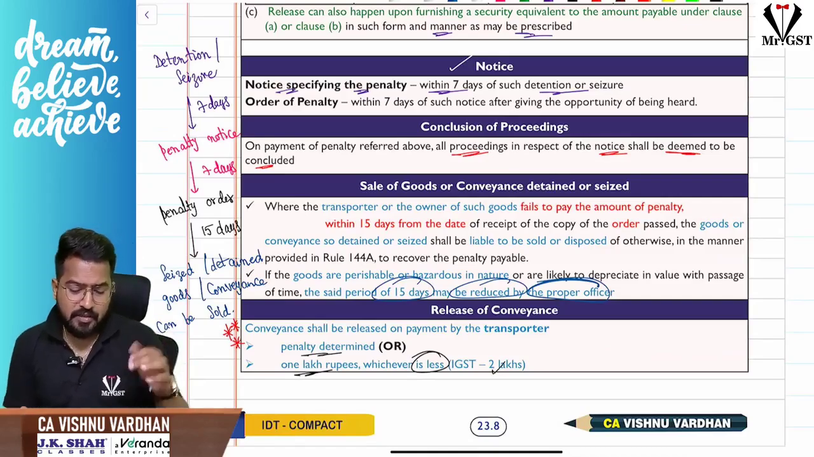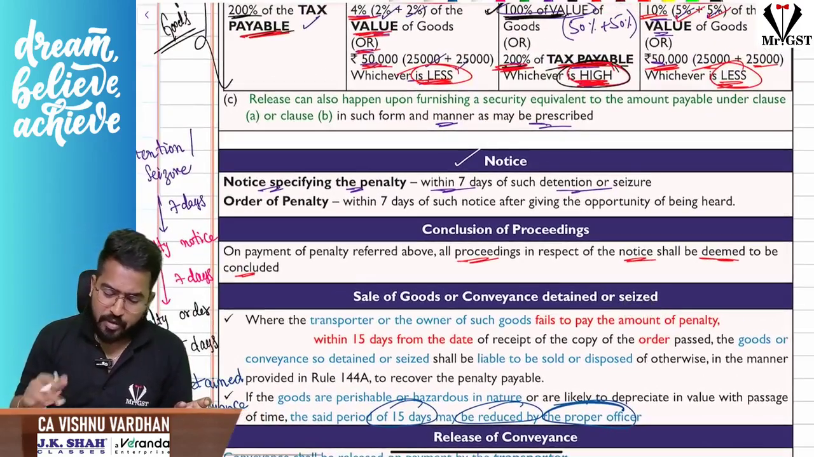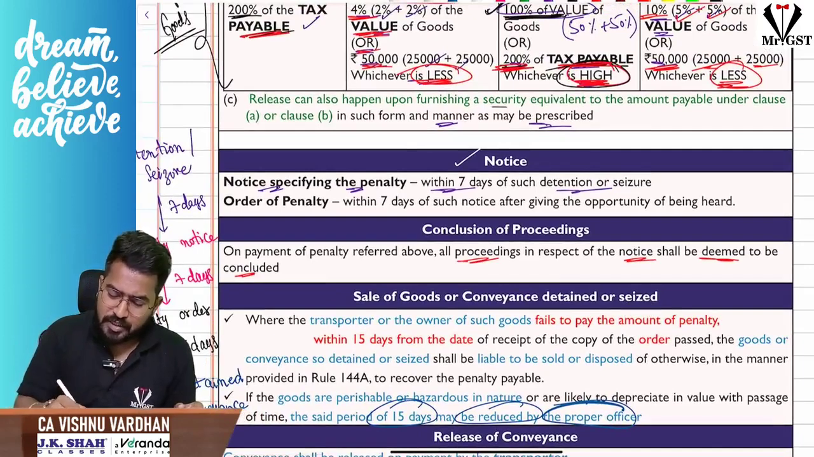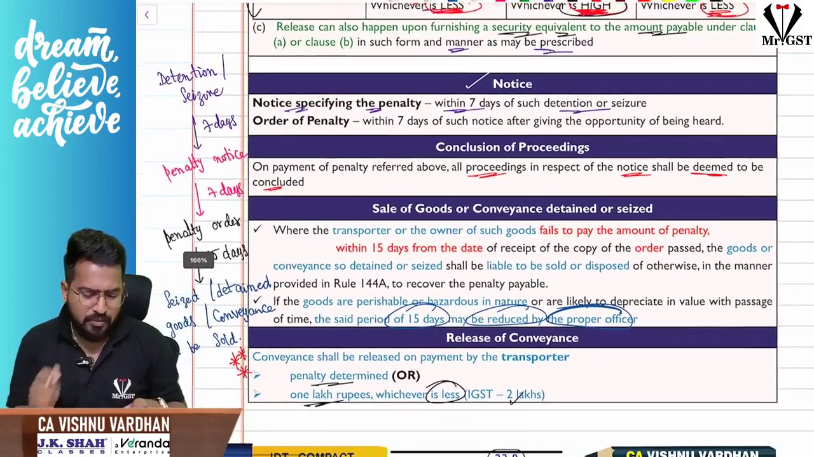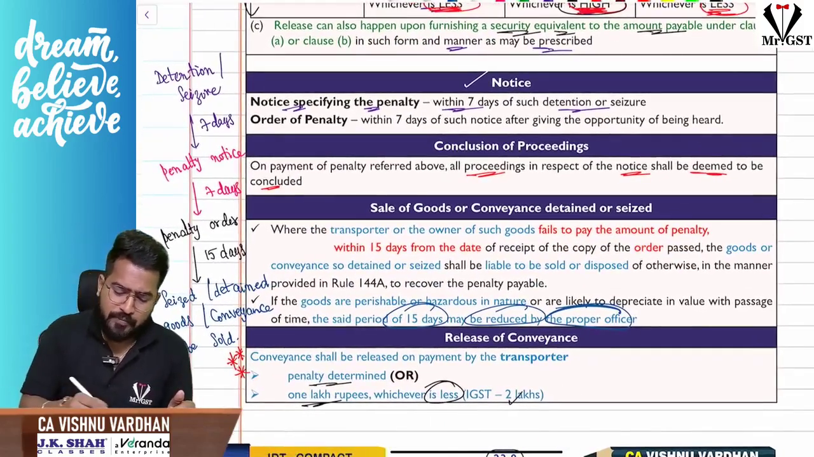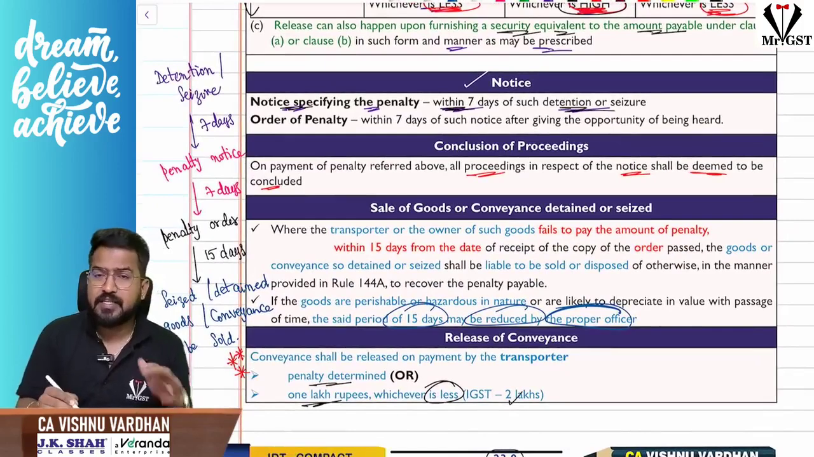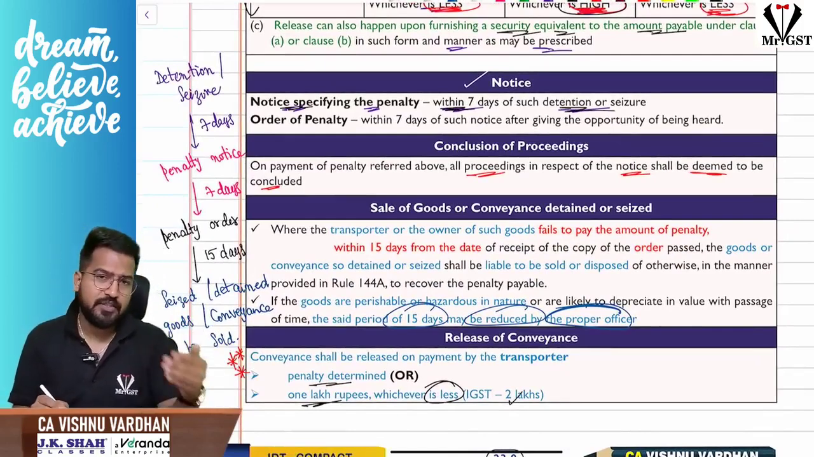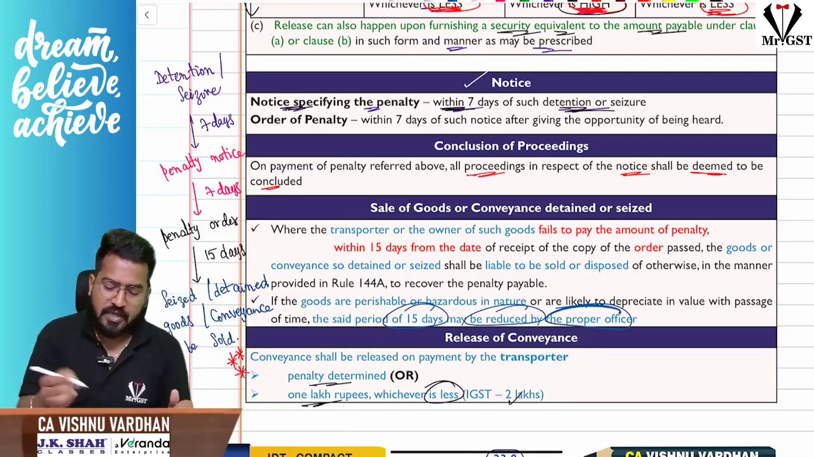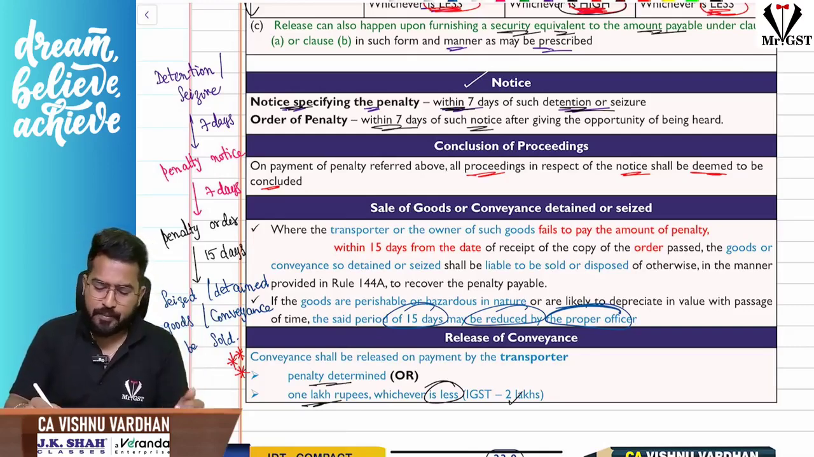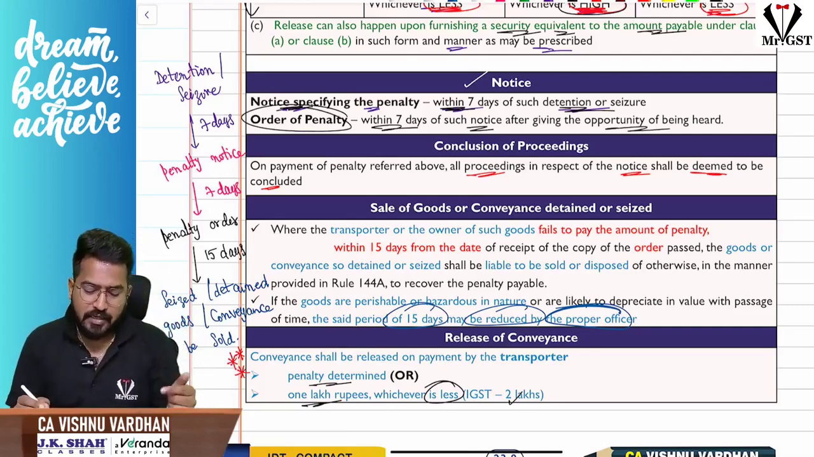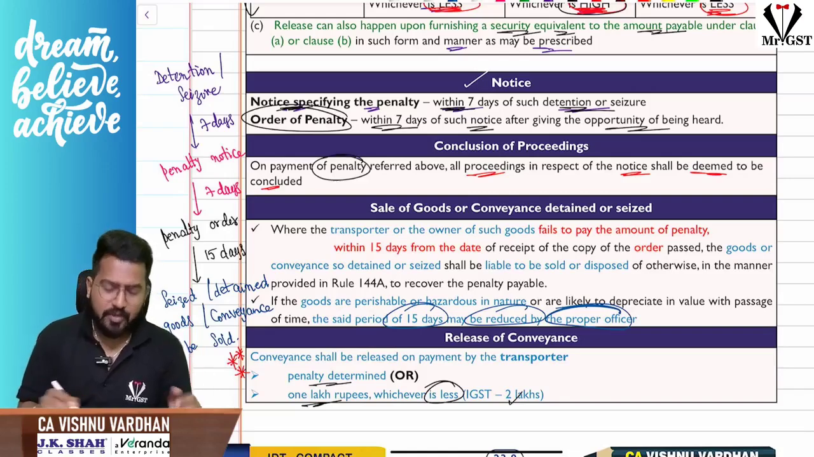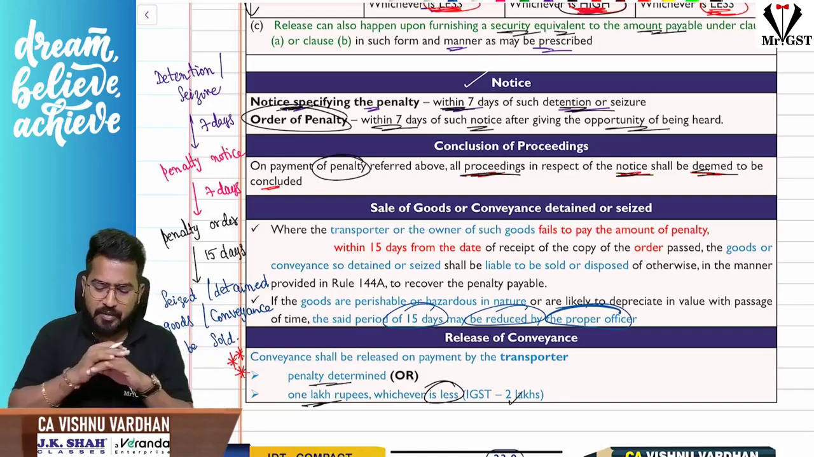Now, sir, either you make the payment of that particular penalty, or you furnish security equivalent to that amount payable, then no problem, your goods will be released. Looking at the procedural aspect, they will first give you a notice within 7 days from that detention or seizure, asking for your explanation, that is, an opportunity of being heard is given. Within 7 days of that notice they'll give you the order, but the order will be passed only after giving an opportunity of being heard. And on payment of the penalties we have discussed, all the proceedings of the notice shall be deemed to have been concluded.